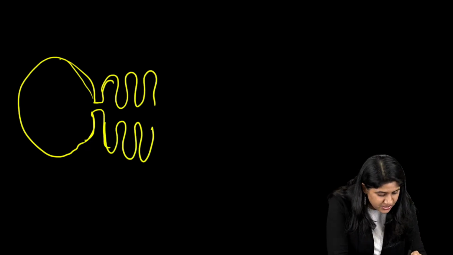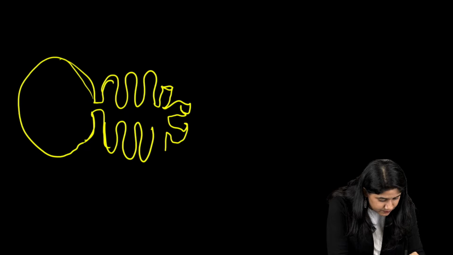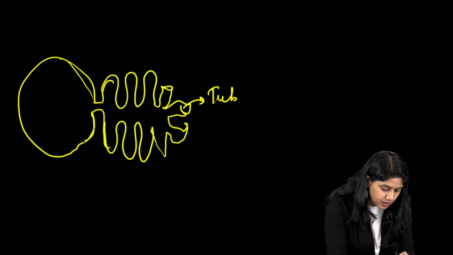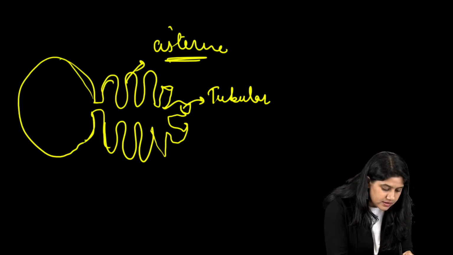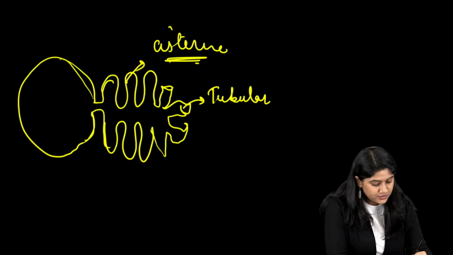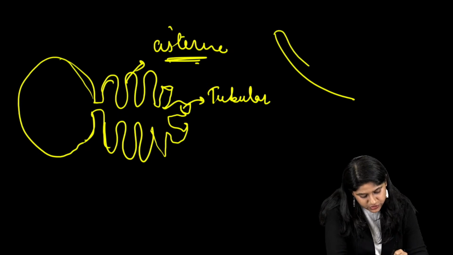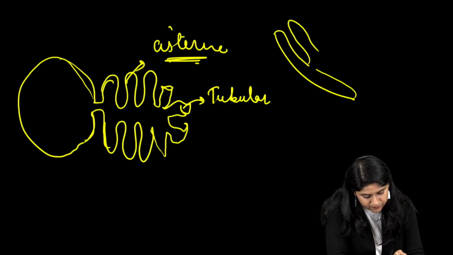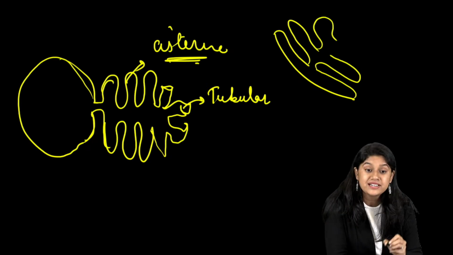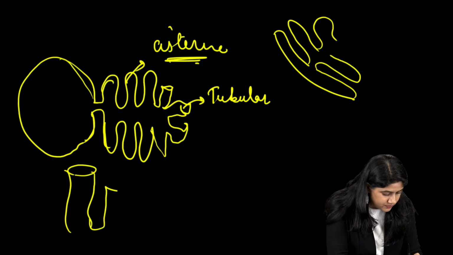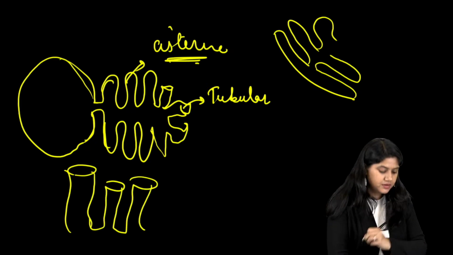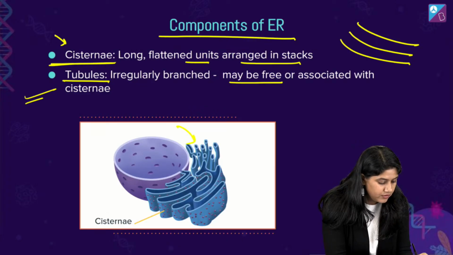Write these flattened structures sometime. And of course we have these tubules also. Okay. So of course these are the tubular structure, and what we have here is the cistern. All of you, are you clear? Right, so these are the flat stack-like structures. And of course the tubule structures will be like this. Okay? So, we have two types over here.